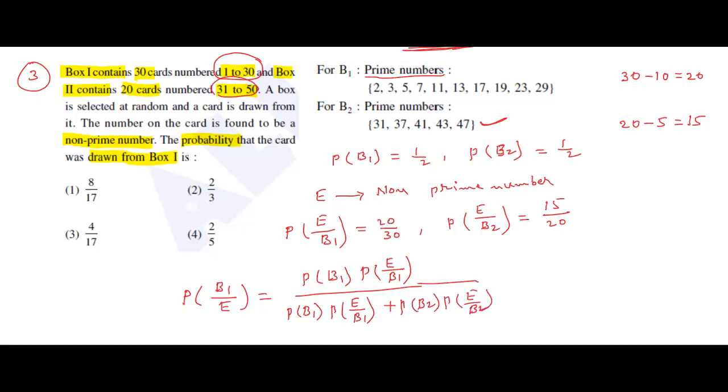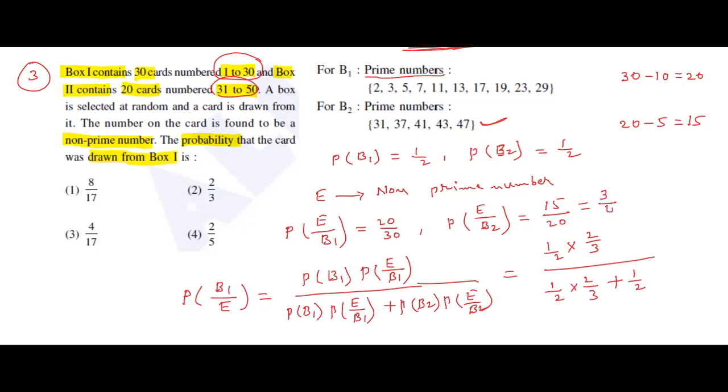Those values substitute here. 1 by 2 into P of E by B1, 20 by 30. I am writing 2 by 3 because 0, 0 cancel now. 1 by 2 into 2 by 3, plus P of B2, 1 by 2, P of E by B2. Here observe that.